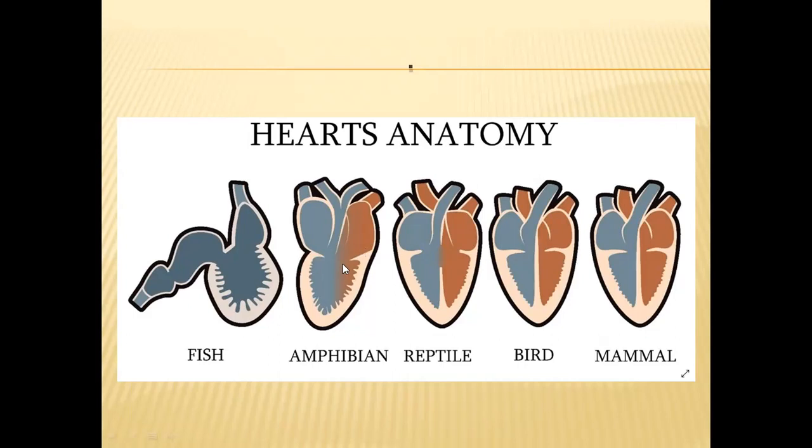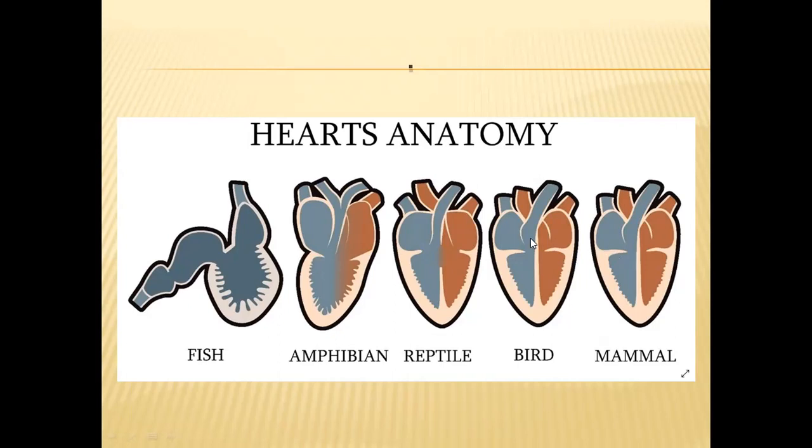As there is no partition in the ventricle in the 3-chambered heart of amphibians, the impure blood coming from the right auricle and the pure blood coming from the left auricle, both will mix up in the ventricle. So mixed blood will be sent out of the heart in amphibians. Whereas in reptiles, the mixing is mostly prevented as an incompletely divided condition is there in the ventricle, and it is completely prevented in birds and mammals.